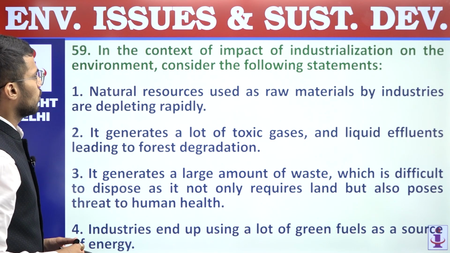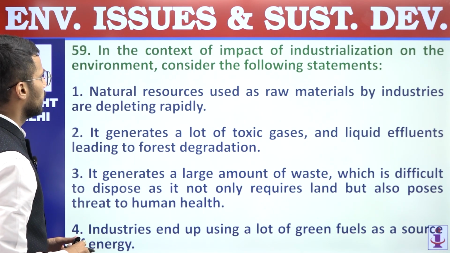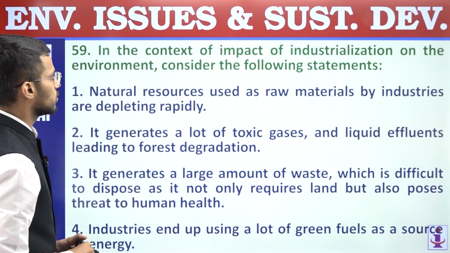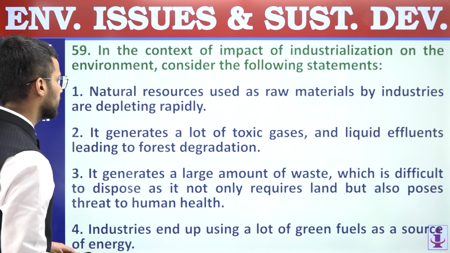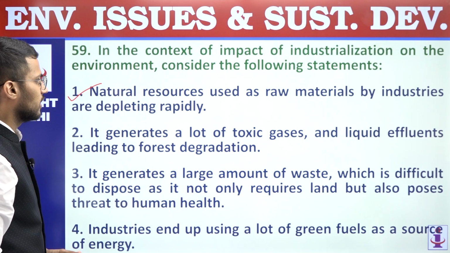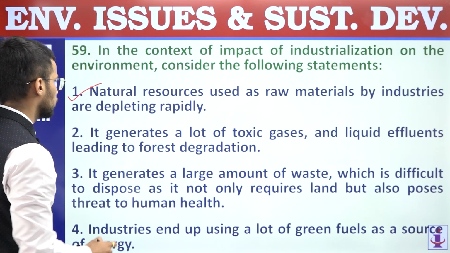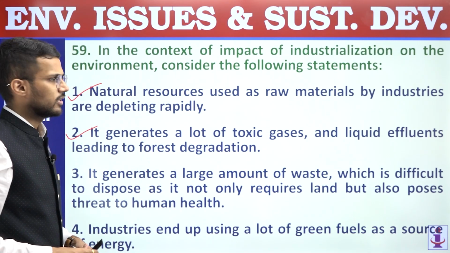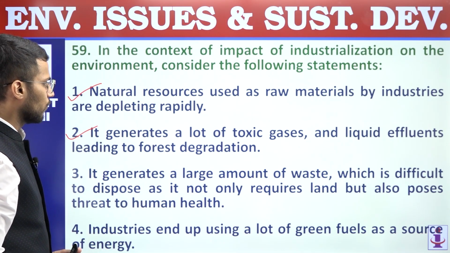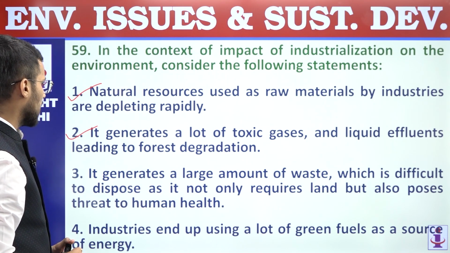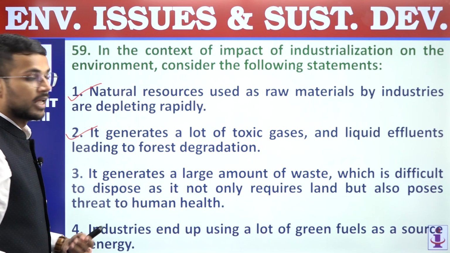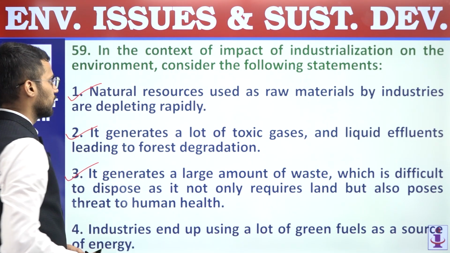59, in the context of impact of industrialization on the environment, consider the following statements. First, natural resources used as raw material by industries are depleting rapidly. So correct statement. Second, it generates a lot of toxic gases and liquid effluents leading to forest degradation, right? So these are the impacts of industrialization. Third, it generates a large amount of waste which is difficult to dispose, as it not only requires land but also poses threat to human health, right? So that is again an impact of industrialization.